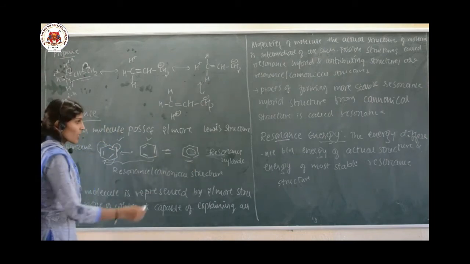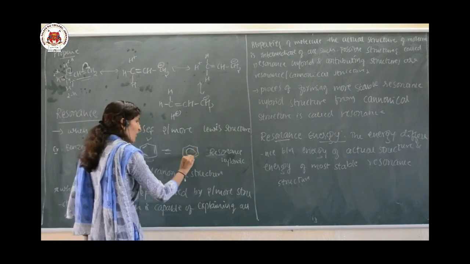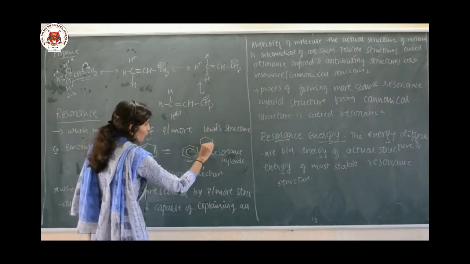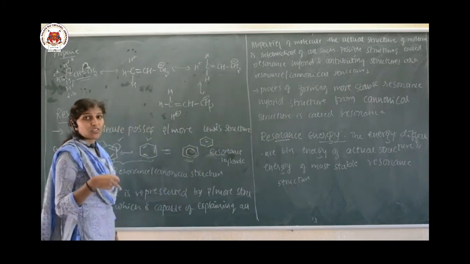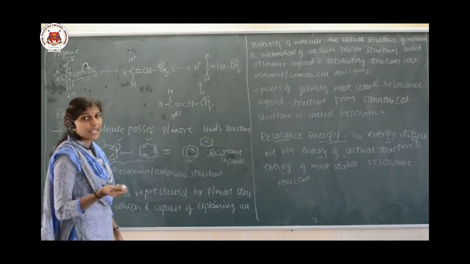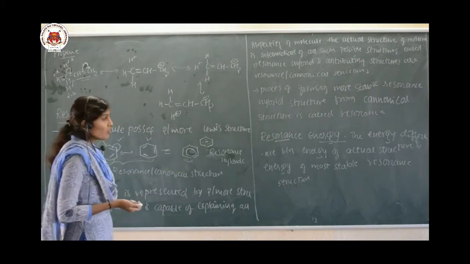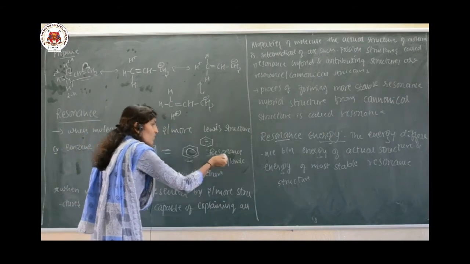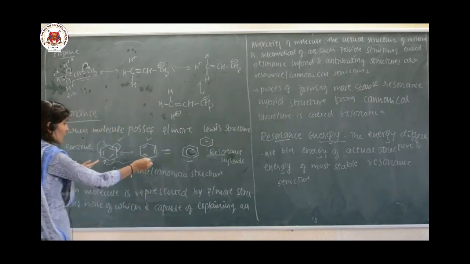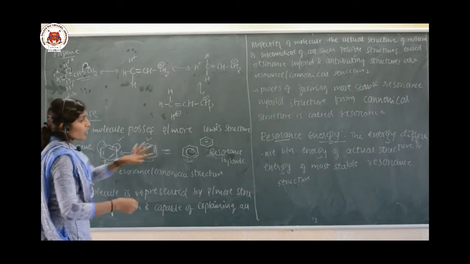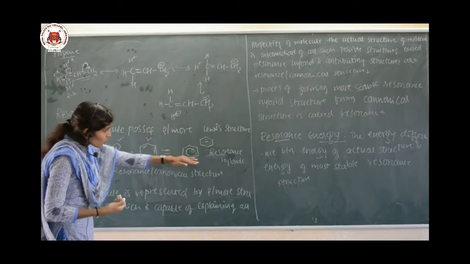So that's why the ring is represented here. In some books they give it like this also, with a negative sign, meaning the electrons are revolving or delocalizing. So this is the actual structure of benzene, which is said to be a resonance hybrid. These two contributing structures each have their own contribution to the actual structure.